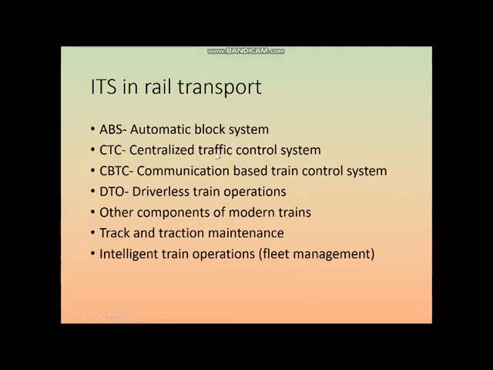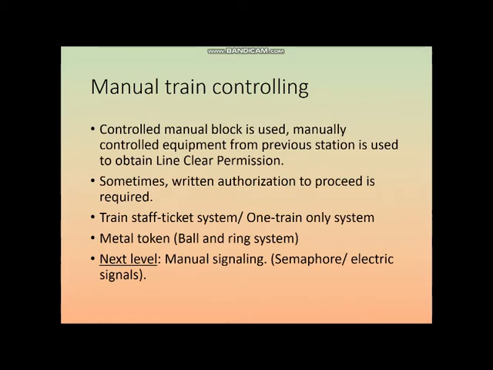Four things: one is traffic control system, one is the modern trains, one is the track maintenance, and the fourth one is the intelligent train operations or fleet management. So how are the trains controlled right from the beginning of the rail history? Initially there was only manual train controlling, where a controlled manual block was used. These are the four types of manual train controlling which are used.